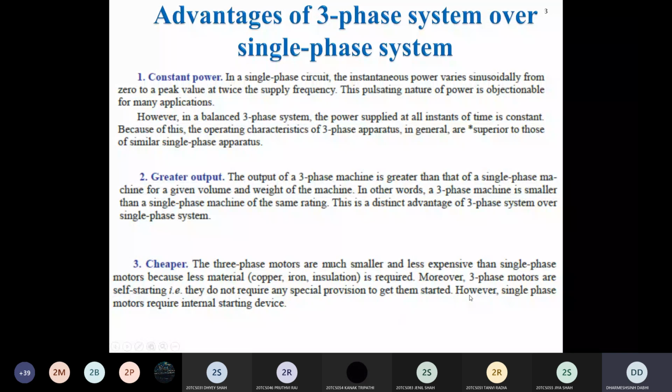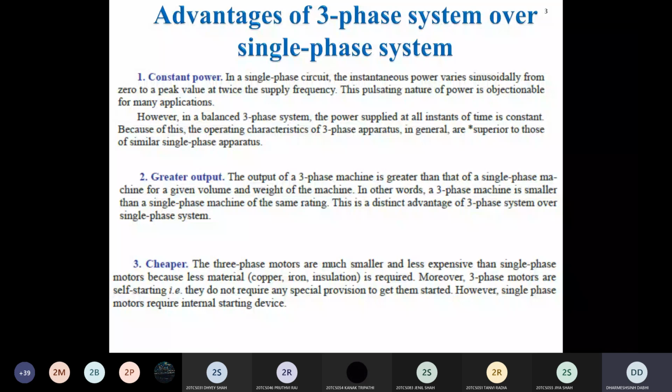Yeah. So three phase motor, second advantage, that three phase motor is self starting. It means three phase motor does not require any external device to start the motor. But if you see the single phase motor, that requires an external starting device. Clear? If you know that at our home, our fan, which is nothing but a single phase motor, that single phase motor is not self starting. So for that, to make it self start, we require the capacitor.